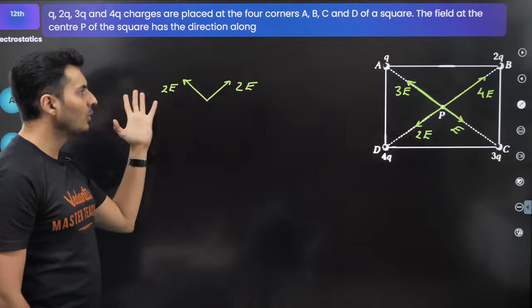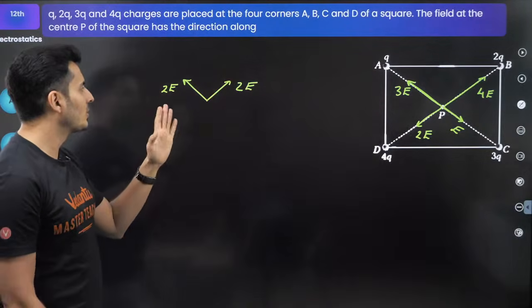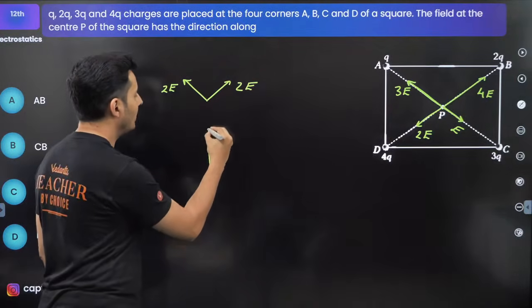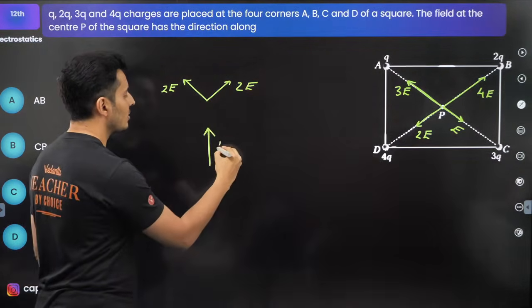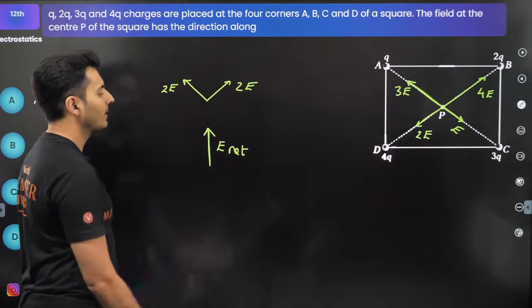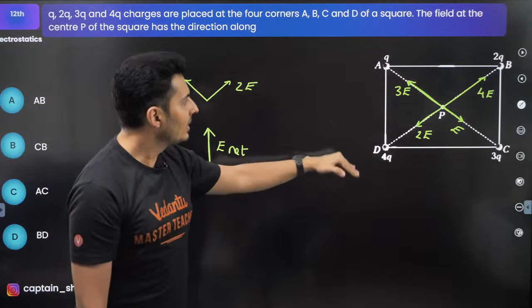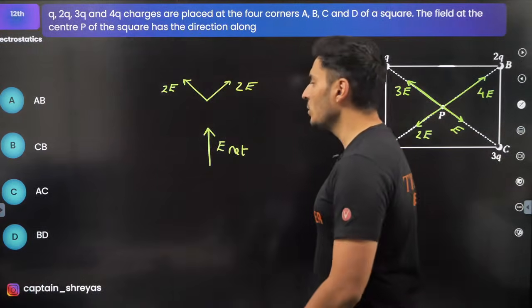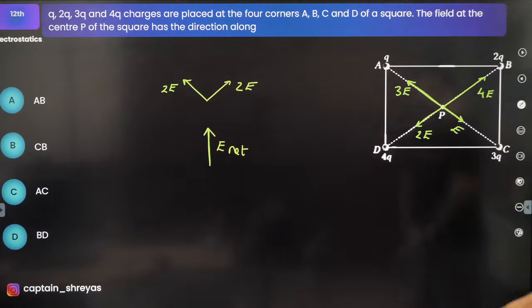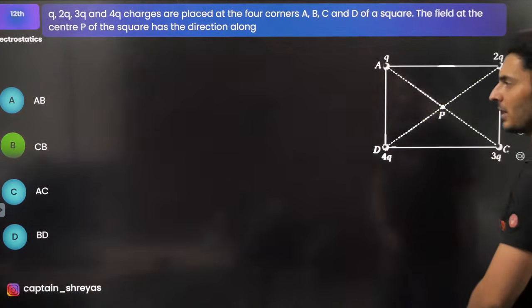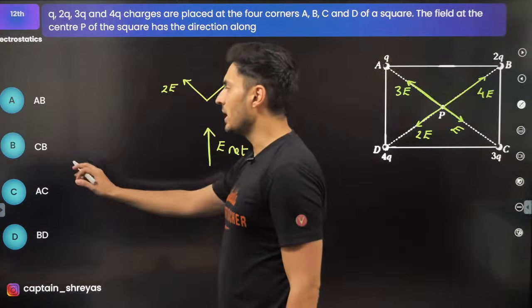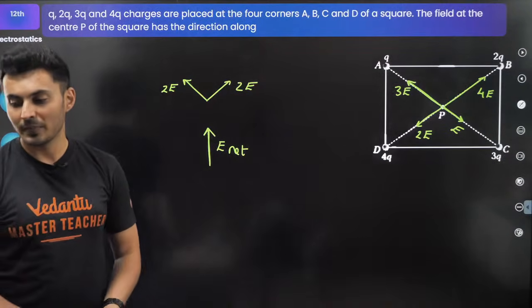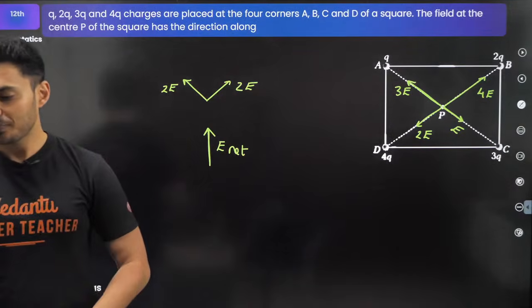Now one last job before we move ahead, combine these two also. The resultant of these two undoubtedly is going to come like this. So this will be the net electric field. So it is along from D to A or C to B. So let's see, where is it? D to A or C to B? Yes, I think C to B is there right over here and option number B. There you go, option C to B. I hope this is clear.